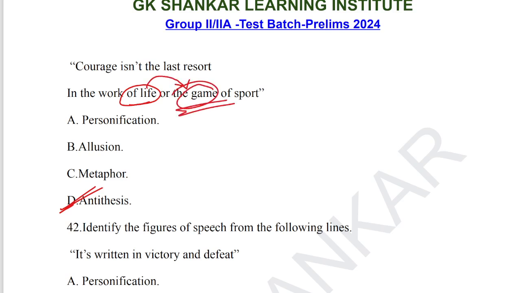The game means we play sport and take it easily, but life does not take easily. It's a great decision and consists of a lot of elements. Life is in contrast to the game. This leads to the figure of speech antithesis.